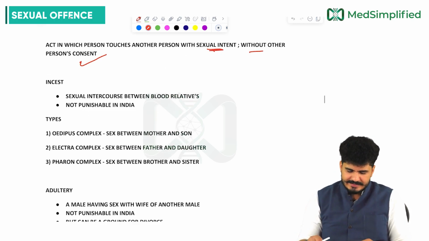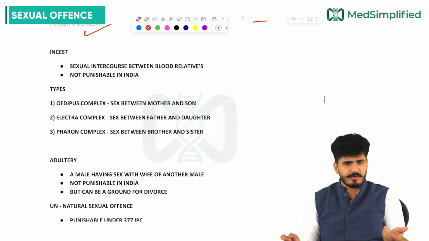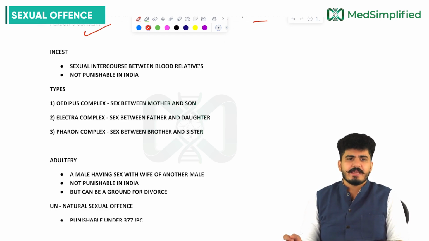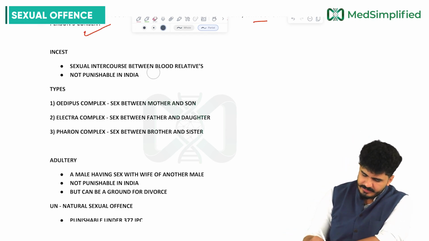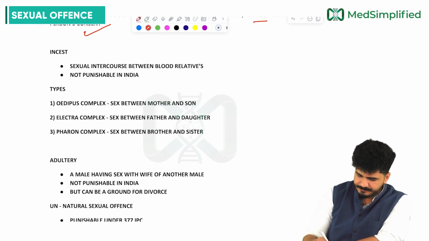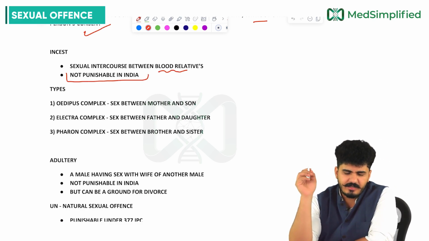Now coming to incest, my dear friends. As we already discussed, what is incest? Incest is sexual relation between blood relatives. And this incest is not punishable in India. Earlier it was punishable. Now it is not punishable in India, my dear friends.